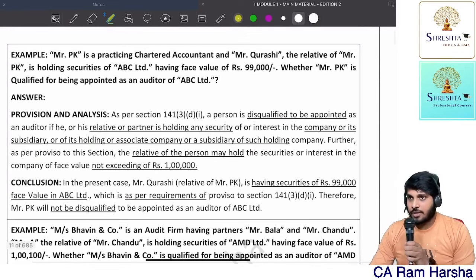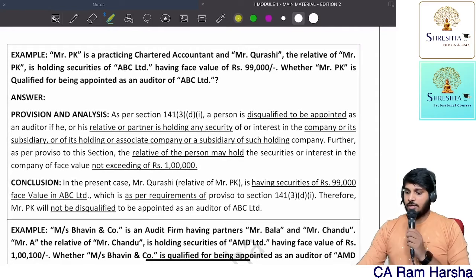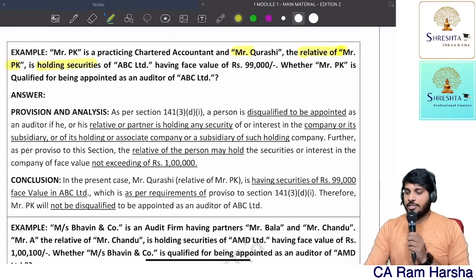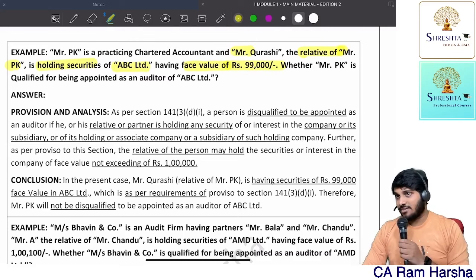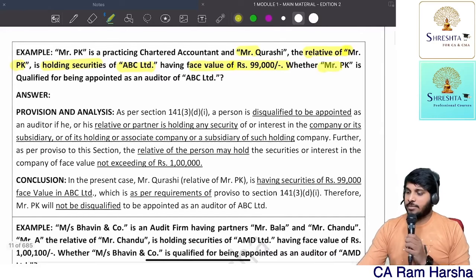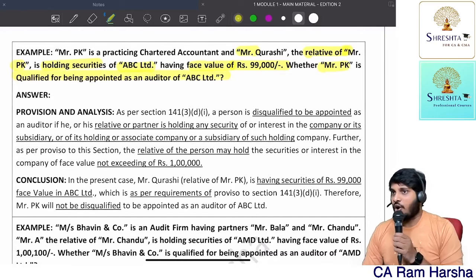Mr. PK is a practicing chartered accountant. Mr. Q is a relative of Mr. PK. He is holding securities in ABC Limited, having face value 99,000. Since it is less than 1 lakh, Mr. PK is not disqualified. Whether Mr. PK is qualified for being appointed? Yes, he is qualified, not disqualified.